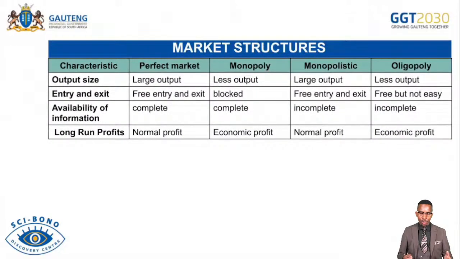The output size, you check maybe for the perfect market. You write output size as a heading, you get the mark. Then you start to answer. There is a large output size under perfect market due to the fact that there's a highest level of competition.